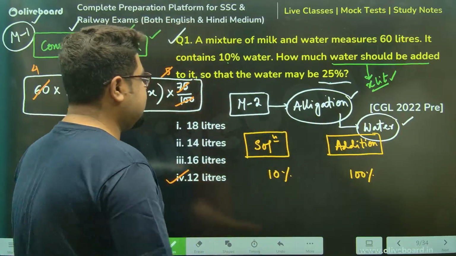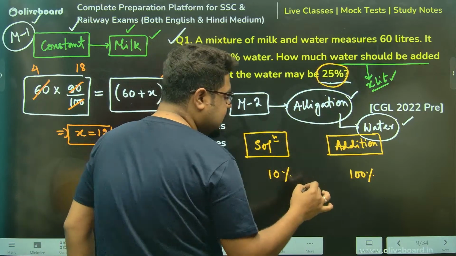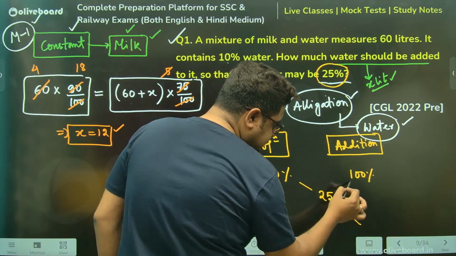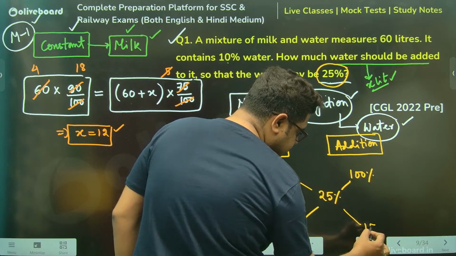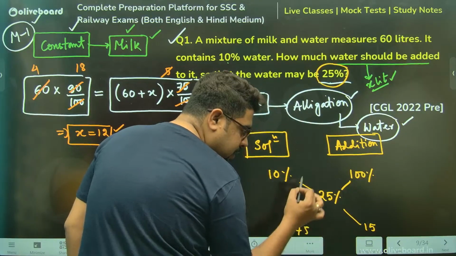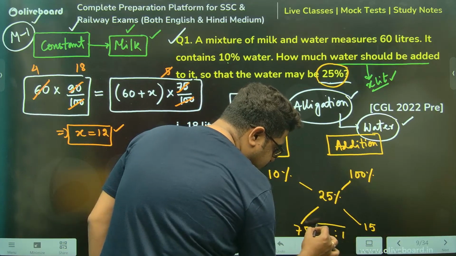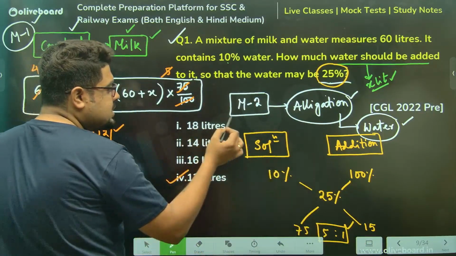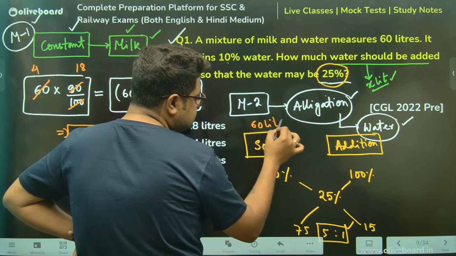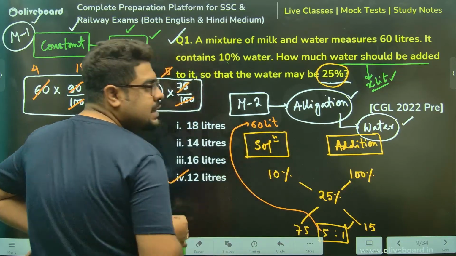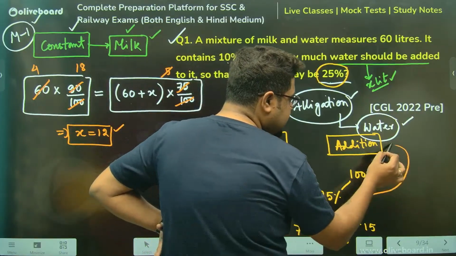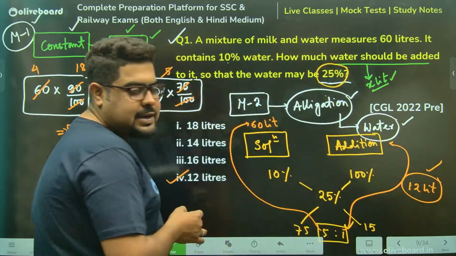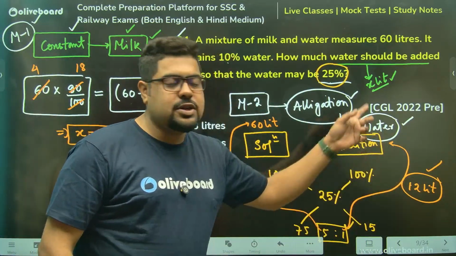Now, as a result of which, the final solution has a water content of 25%. Now, can I apply allegations, sir? You will say absolutely. 15 here, 75 here. So if you calculate, this comes out to be 5:1, sir. Now, sir, how much was the solution already? It was 60 liters. So 5 parts represent 60 liters. Tell me, sir, one part will represent what? Sir, one part will represent, 5 12s are 60, 12 liters. That means you needed to add 12 liters of additional water.